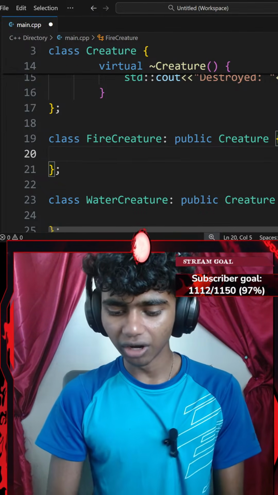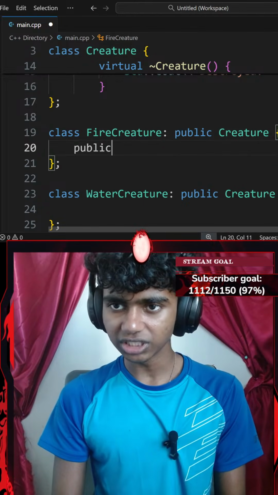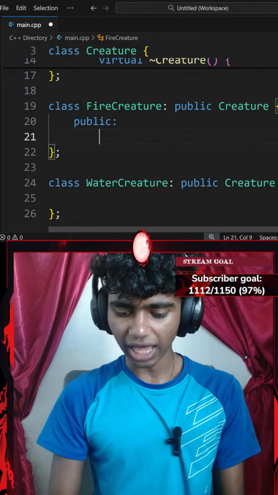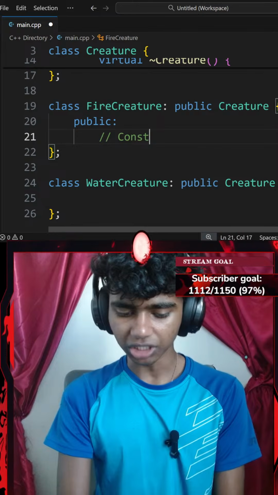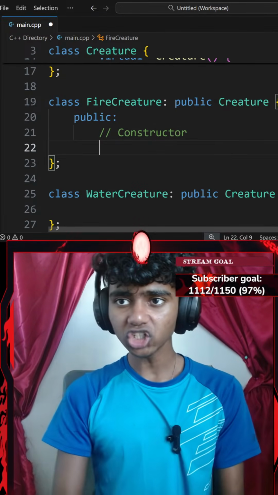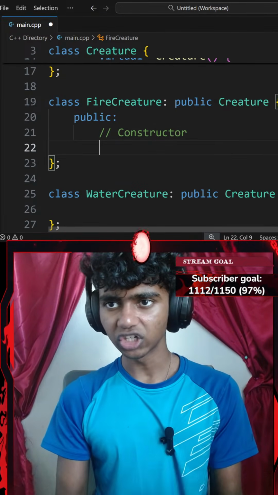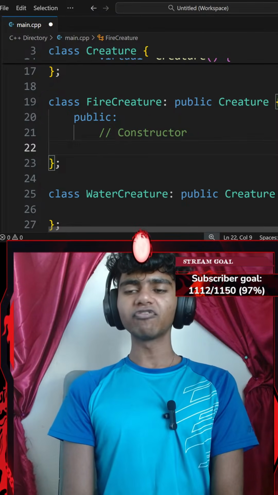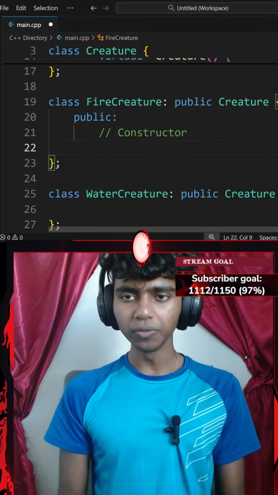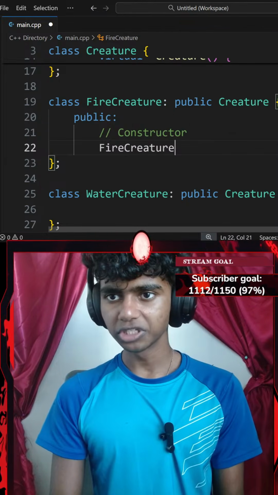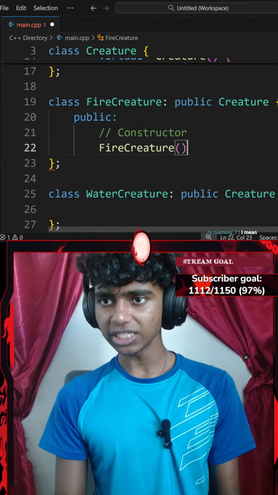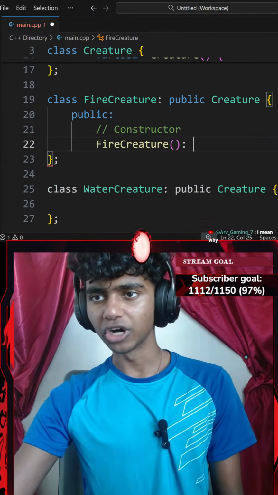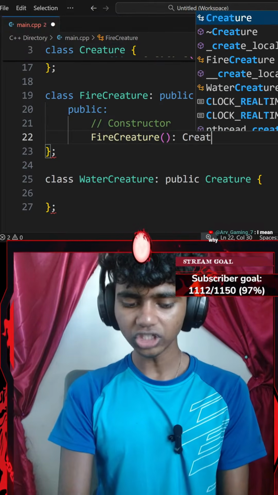Okay, that said, let's go ahead and publicize everything first of all. There we go. And then I'll add a comment that says something like constructor. Okay, now for my constructor, I'll create a constructor for my Fire Creature class. Although my Fire Creature class constructor doesn't require any parameters. So I could go with something like Fire Creature, add a pair of parentheses. It doesn't require any parameters.